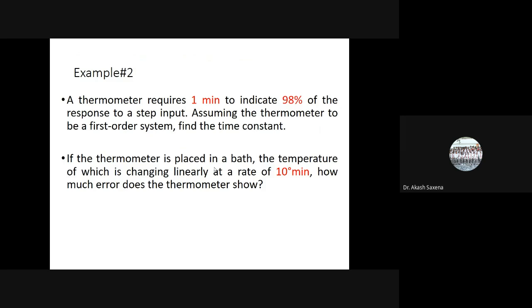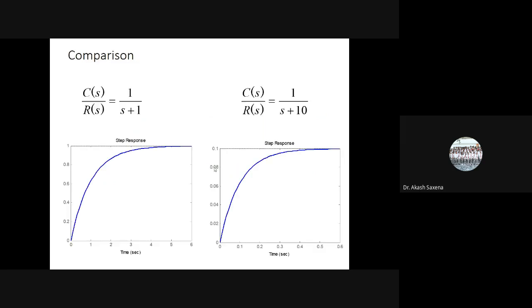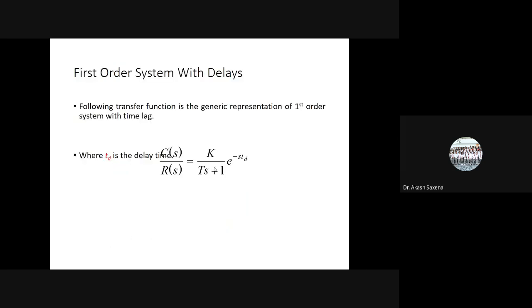A thermometer requires 1 minute to indicate 90% of the response to the input. Assuming the thermometer to be first order system, find the time constant. So if the thermometer is placed in a bath and the temperature of which is changing linearly at a rate of 10 per minute, how much error does the thermometer show? Now, if you see that the DC gain of this is 10 by s plus 1, and C of s is 10 by s plus 2, s plus 3, and you can see the comparison of this.